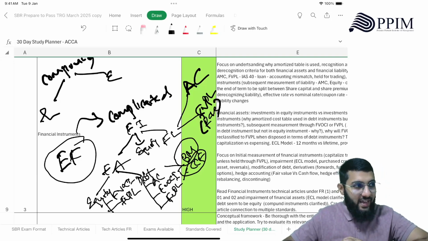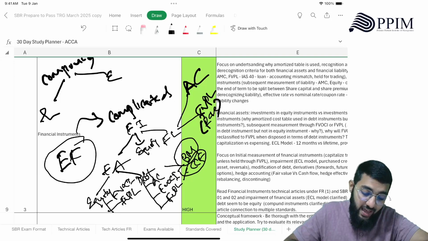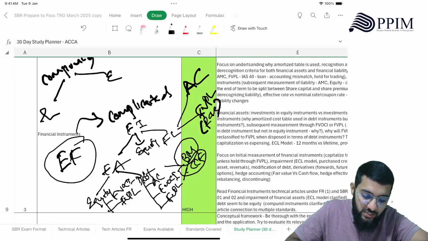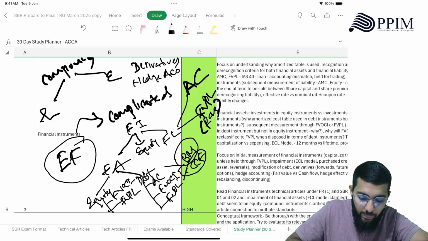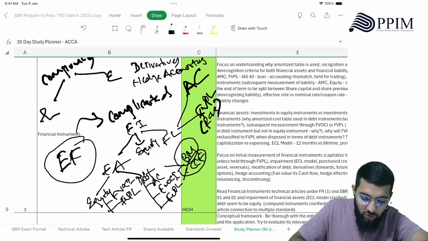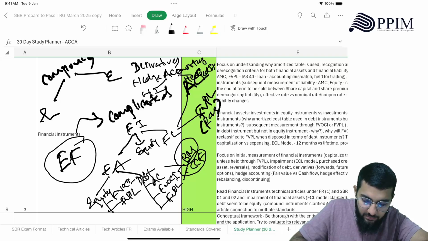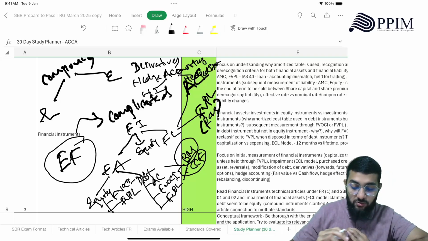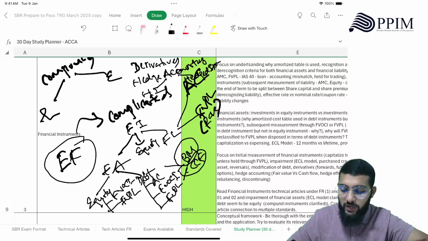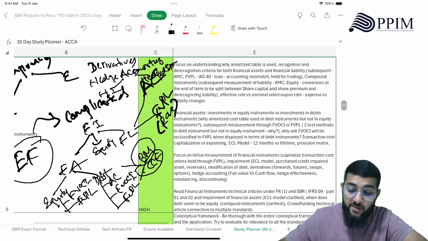And apart from that, you also have new areas here, which is derivatives, and there is hedge accounting. So here you need to know what is hedging instrument and what is hedged item versus hedged instrument, right? So that is your financial instruments in a summary.